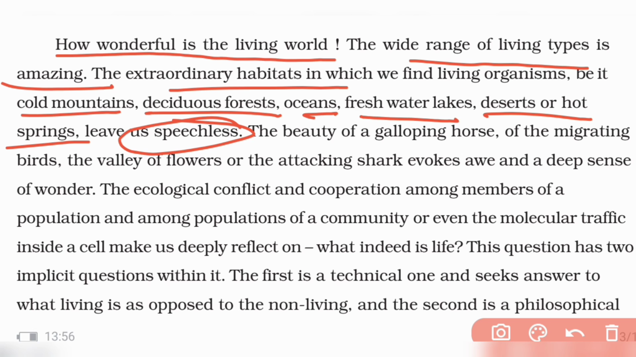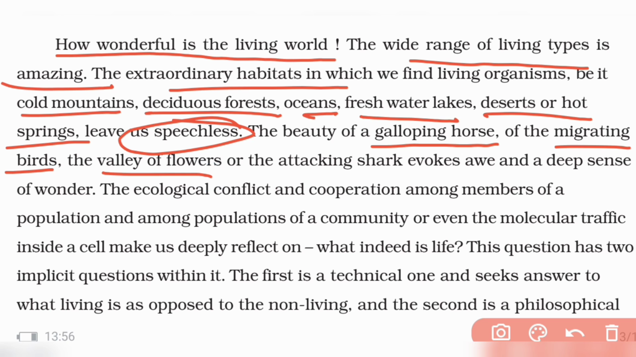Most of us go on trips to different places. After your examination, once you clear your exam, you can definitely go and visit different kinds of places. Once you see so many mountains and lakes, you will definitely be amazed at how beautiful our world is, right? The beauty of a galloping horse, migrating birds. Birds migrate from one region to another, traveling so far. If you see all those, you will definitely be speechless.